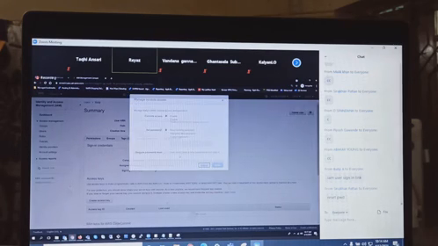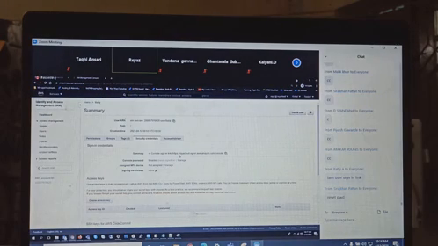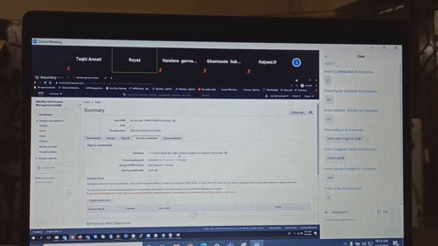So the question for you here is: is it possible to reset an IAM user password? Yes.